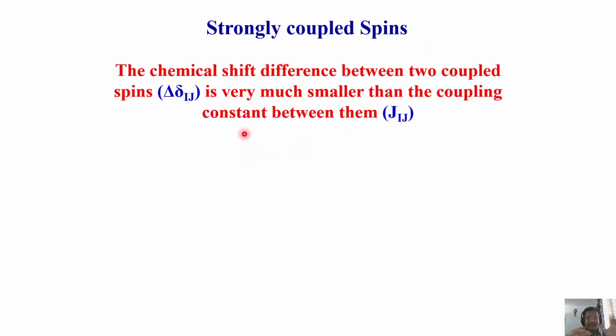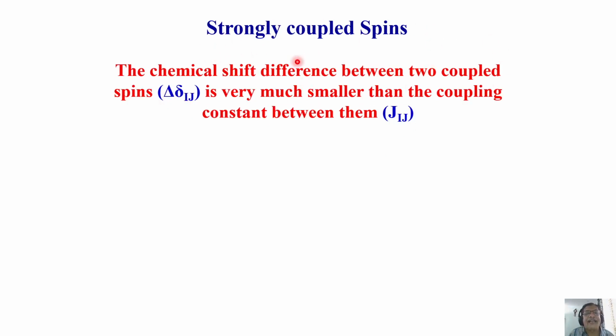Now I'll introduce today what strongly coupled spins are. What are strongly coupled spins? It is exactly the opposite of weakly coupled. What you have understood for weakly coupled, reverse it, and it is strongly coupled. There the chemical shift separation was much larger than the J coupling. Now in this case, the separation is almost comparable to the coupling, or it can even be 0, no problem. Then it is an even more strongly coupled spin system. I'll show you later when we go ahead. So this is a strongly coupled spin system.